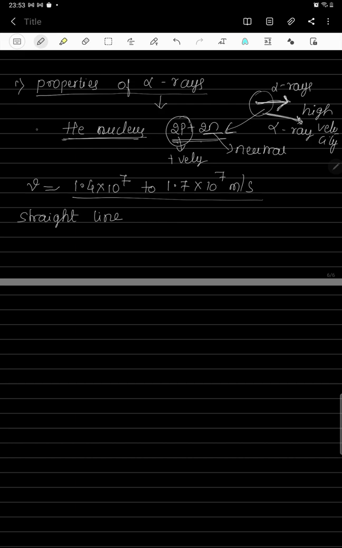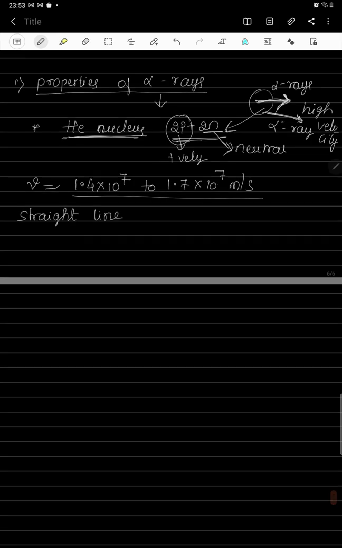So the first one is alpha radiations. Alpha radiation is nothing but the helium nucleus, which consists of two protons and two neutrons. As the neutrons are electrically neutral, the alpha radiations get the charge of these two protons, which is the positive charge. Alpha particles shot out from the radioactive elements have high velocity, ranging from 1.4 into 10 raised to 7 to 1.7 into 10 raised to 7 meter per second. They always move in a straight line.